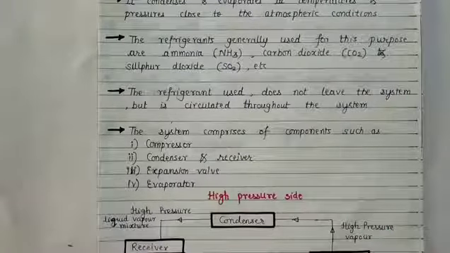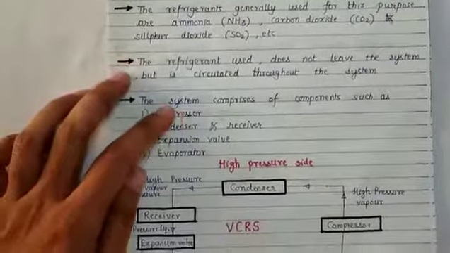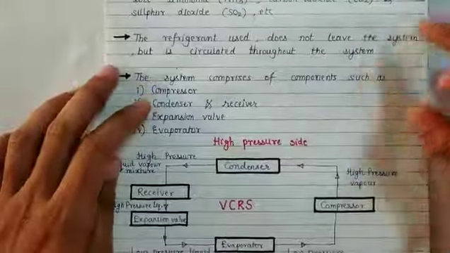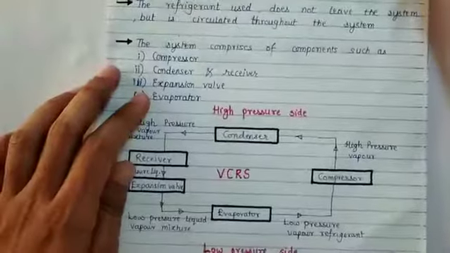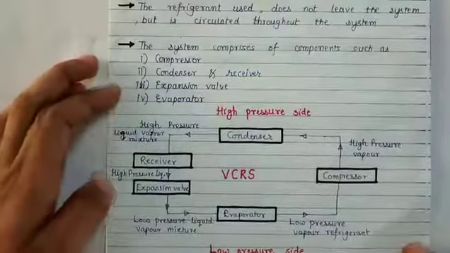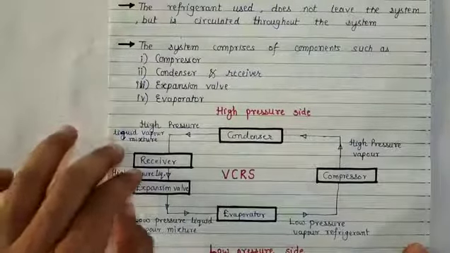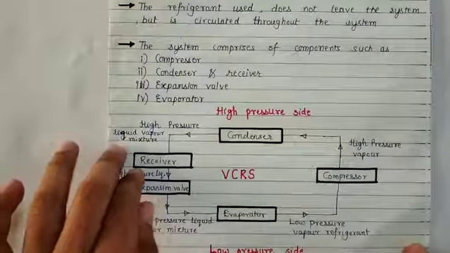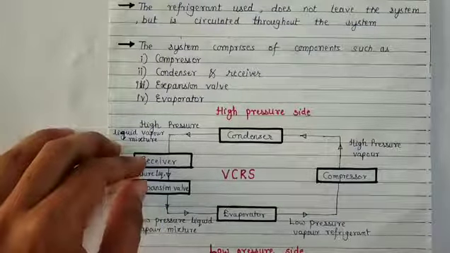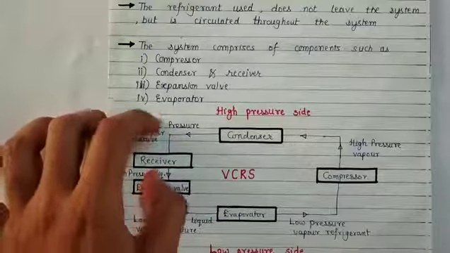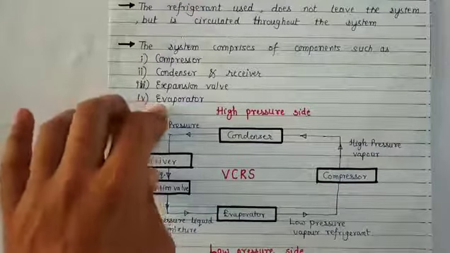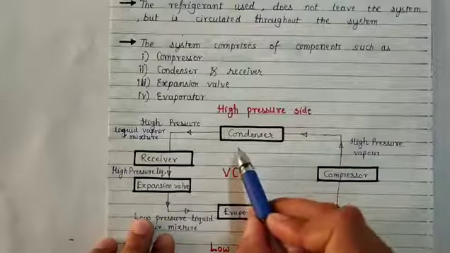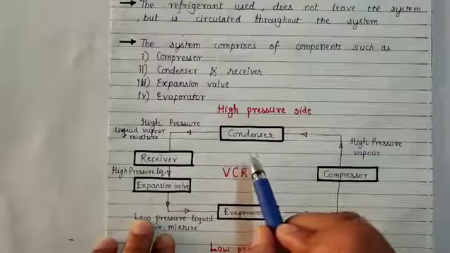As you can see in the diagram, low pressure vapor refrigerant will enter into the compressor, and then the pressure of the refrigerant is going to increase and it will become high pressure vapor refrigerant. This high pressure vapor then enters into the condenser, and then the condensation process takes place.